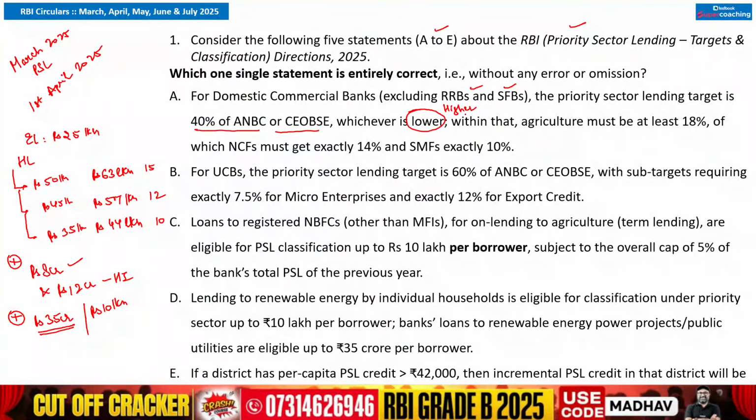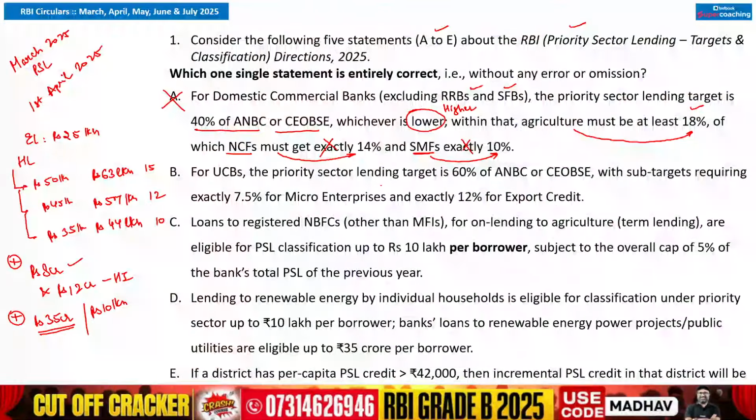So out of the two, 40% of ANBC or 40% of COBSE, whichever is higher, will be considered. Within agriculture must be at least 18%, or with non-commercial farmers, and the non-commercial farmers must get at least 14%, and small and marginal farmers should get at least 10%. So the terms are not exact, it is at least 10%. So the first statement is wrong. Got it? Moving on to the second statement.